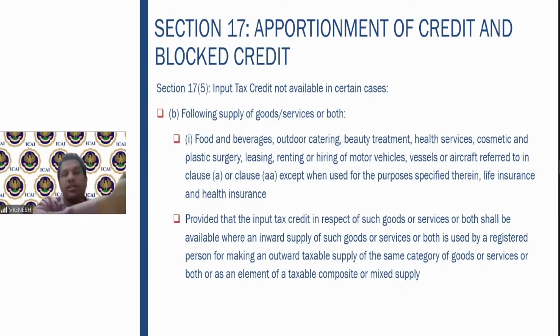Then whatever GST you pay on the sweets, you can claim as a credit. Why? Because the inward supply is a part of the outward supply that you are giving. I hope you understood the respective point. Fine. So therefore, in all these other situations, you cannot claim the input tax credit. I hope these are clear. You have to remember this, it may definitely be asked in your exam, a problem based on this particular point.